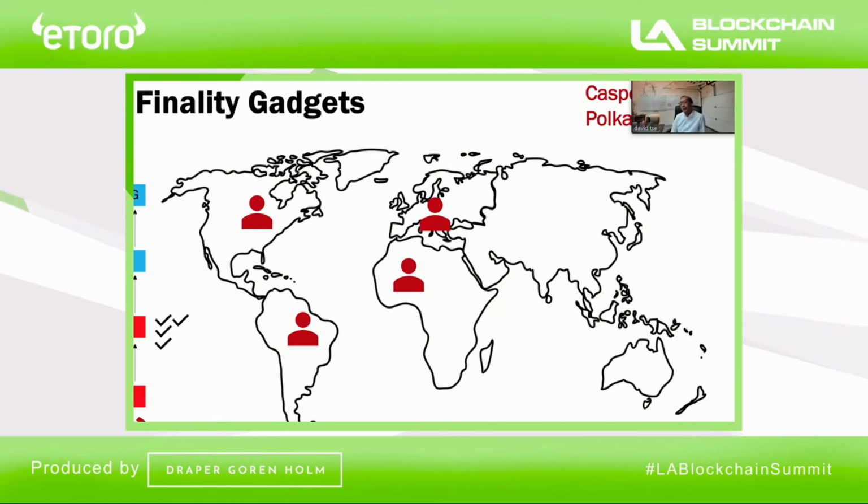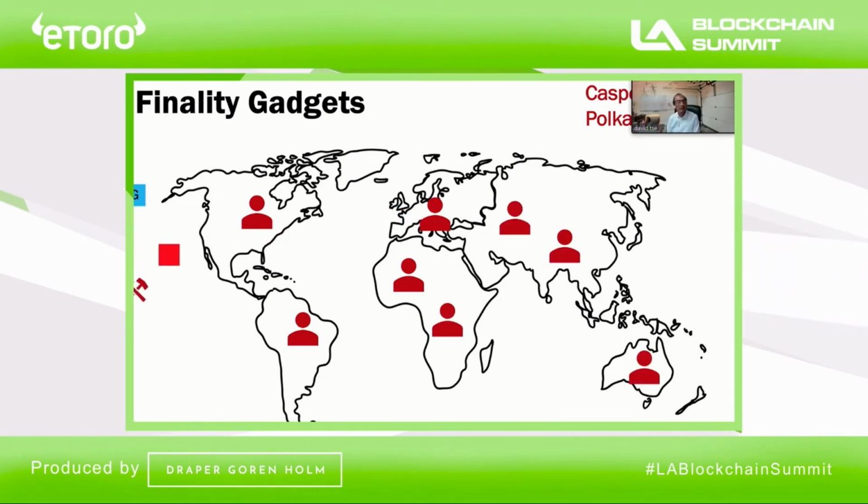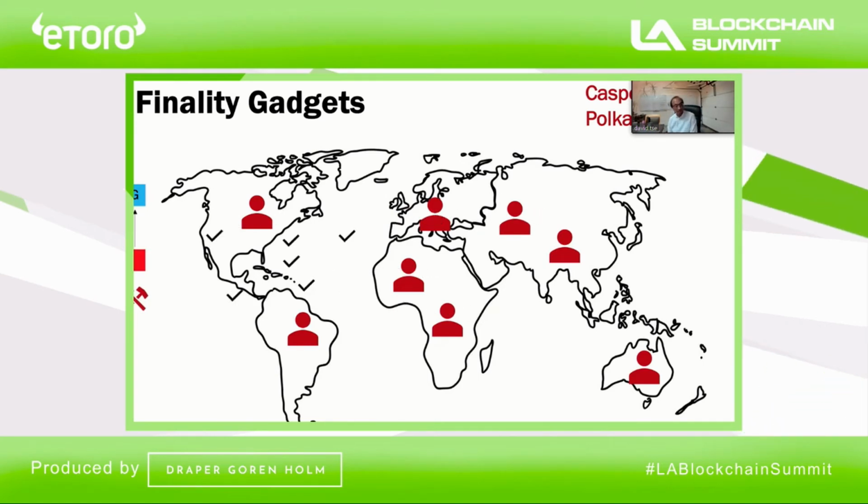Now, if I explain it this way, it seems like the problem is kind of trivial. I mean, what's the big deal? It turns out, though, this problem is actually quite complicated. Here's an example why. You have the same situation again, where you have a block finalized.